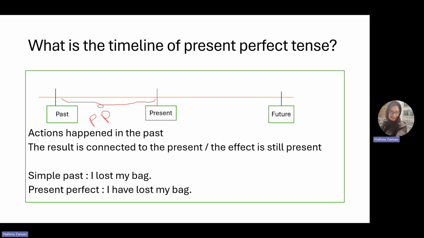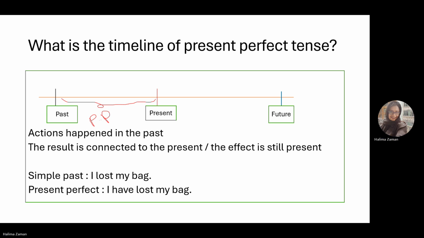Let's have a look at this example. I lost my bag. Which tense is it? Yeah, it's simple past tense. It's not present perfect tense. It's simple past tense, which means the action is done and complete in the past. Now, I lost my bag. Maybe I lost my bag yesterday, maybe last week, and now I do have the bag. Now I have found it and it's not lost anymore. So when I say I lost my bag, it doesn't mean that it's true for present.